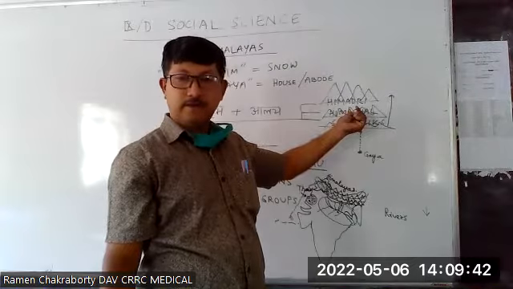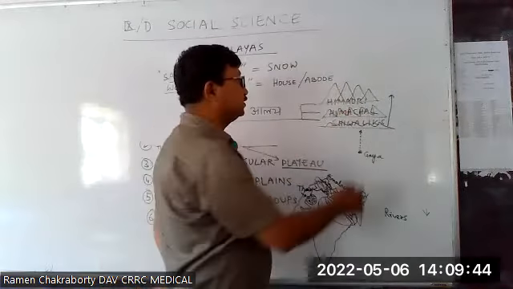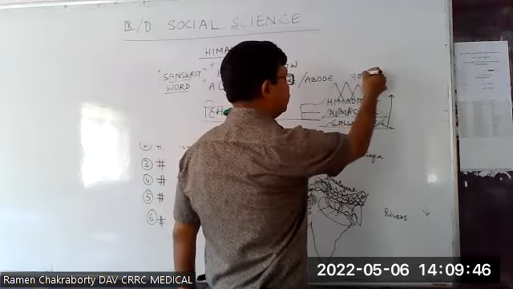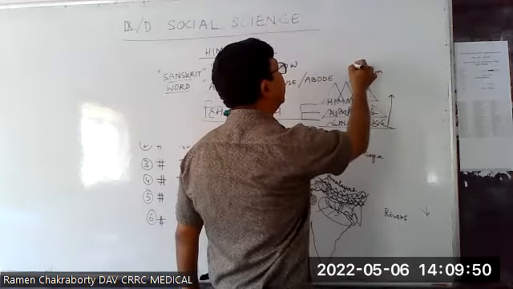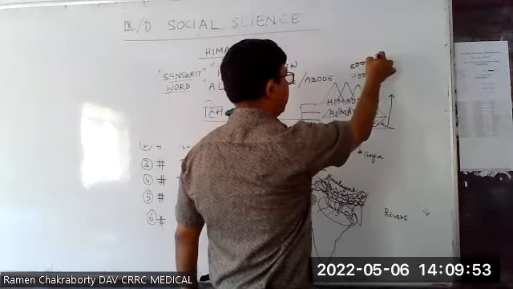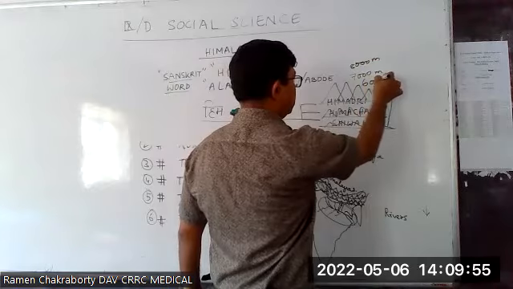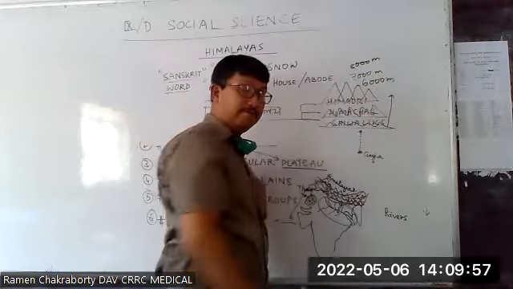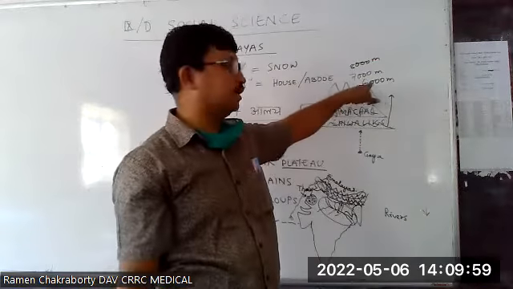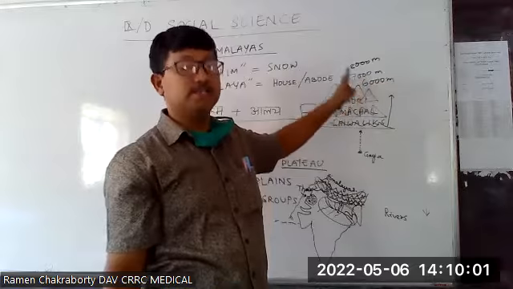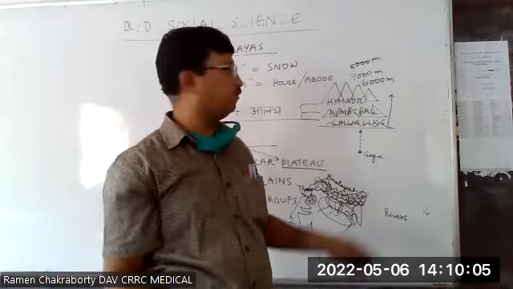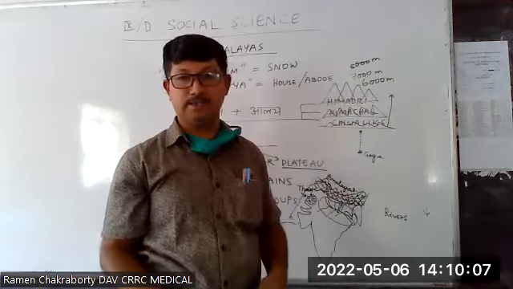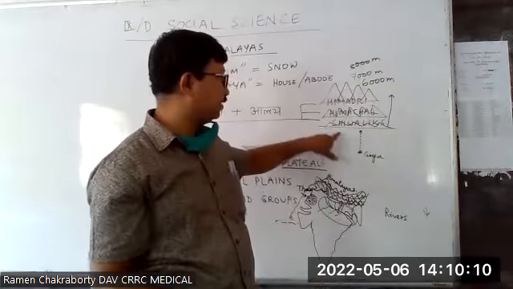4,000 meter or 4,500 meter. Here the mountains are 7,000 meter, 8,000 meter. Some of them are 6,000 meter. So the average height of Himadri is around 6,000 meter. Some of the highest mountain peaks of the world are located in the Himadri range, and they are parallel to each other.